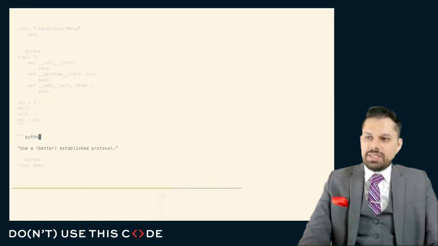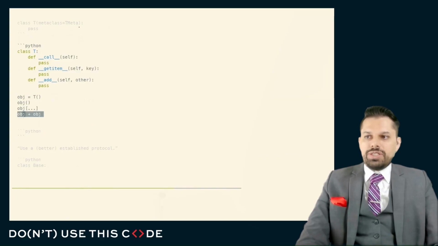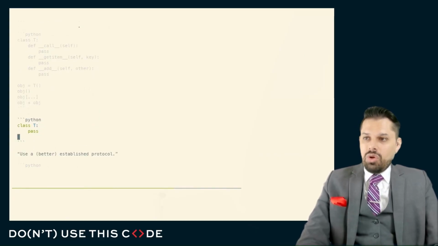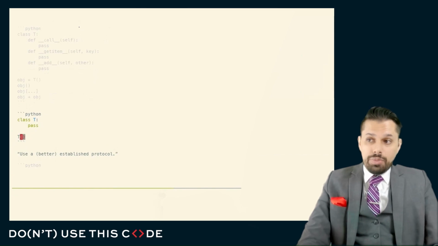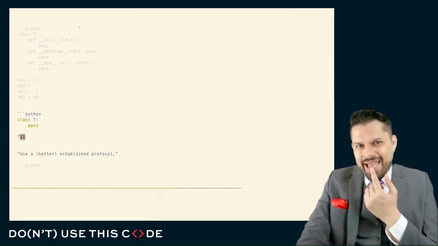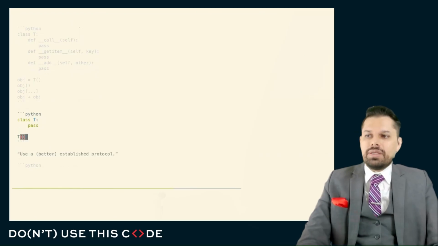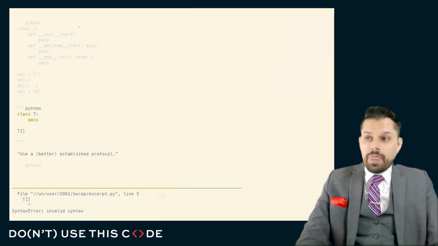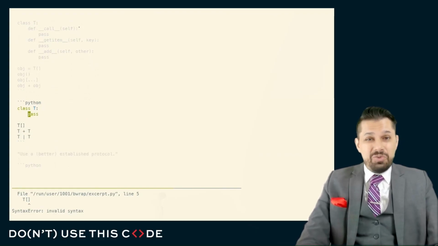Well, if we want to implement this on a class itself, so we want T to be callable, well, it already is. I wonder where that actual call method might sit. But if we want to implement open close square brackets, or if we want to implement T plus T or T or T, how do we do that?